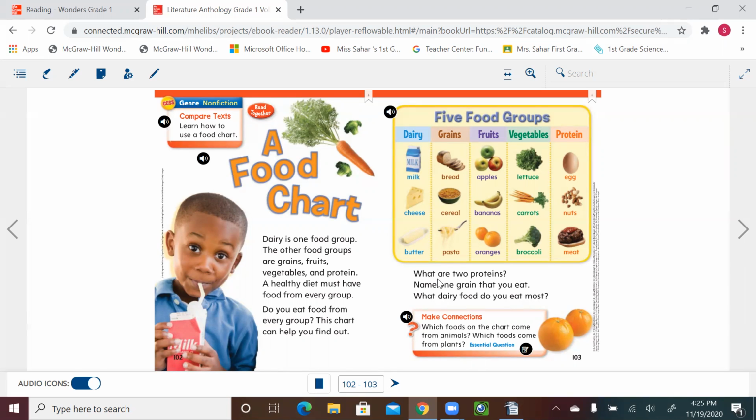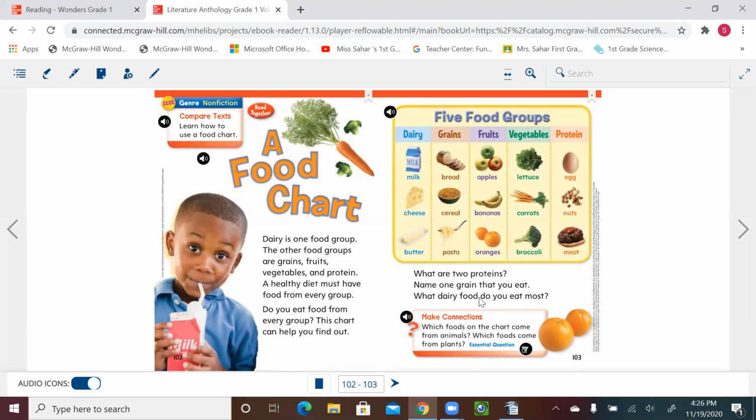So let's answer this question. What are 2 proteins? So we have egg, we have nuts, we have meat, we have fish, we have chicken. Okay, name one grain that you eat. So these are the grains. We can have bread, cereal, pasta, rice, quinoa, bulgur, lots of different grains on the market now.